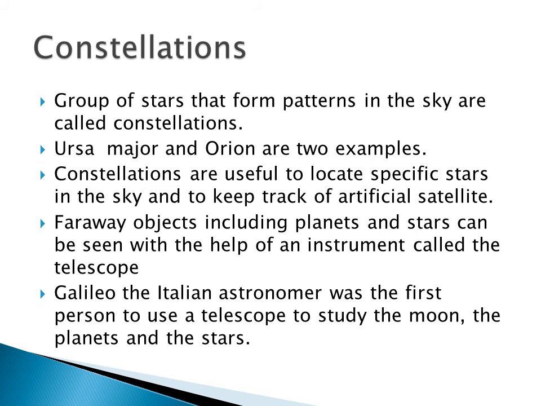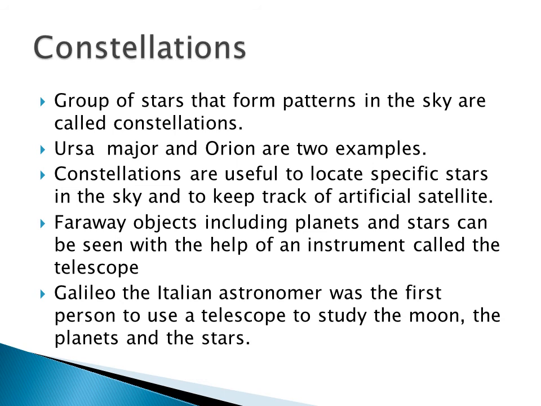The two examples are Ursa Major and Orion. What are the two examples? Ursa Major and Orion. These constellations are useful to locate specific stars in the sky and to keep track of artificial satellites. Okay.